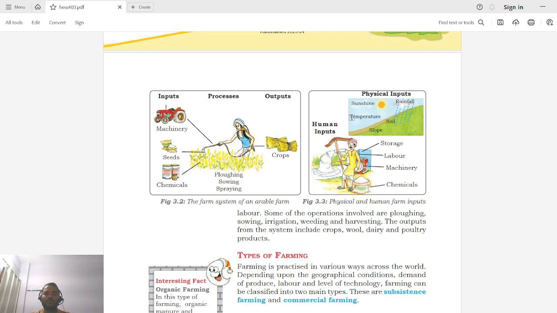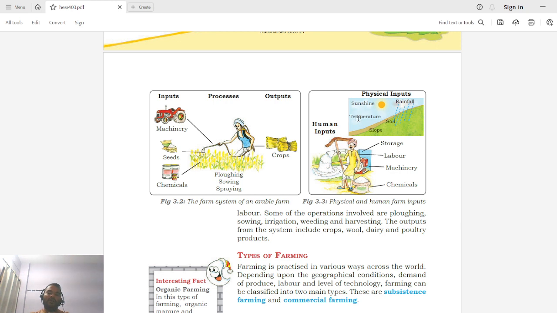We also have some physical and human farm inputs in this. Human inputs basically involve providing labor for this agricultural facility, use of some machineries, or using manual processes only. So these are known as human inputs. It includes irrigation, storage facilities, labor, machineries, and even chemicals. And there are some physical inputs required for this agricultural activity. They are sunshine, rainfall, soil pattern, and temperature.